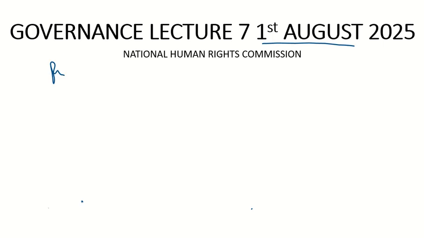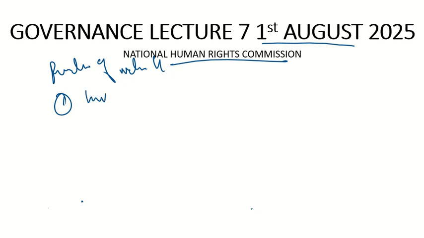Function of the National Human Rights Commission. First function, it has the investigative role. It can investigate. For example, people may approach the National Human Rights Commission if their rights are violated, and it can investigate on its own because it has the investigative wing.